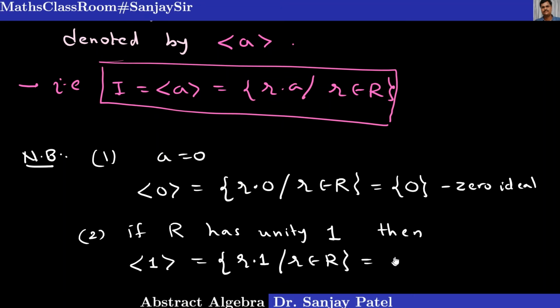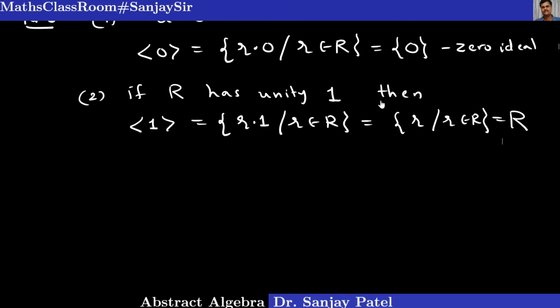So this is equal to R, because 1 is the multiplicative identity, and it means that this is nothing but the whole ring R. So the principal ideal generated by the unity element is equal to the whole ring R. So these are examples of principal ideals.